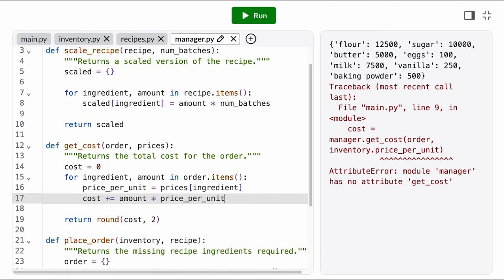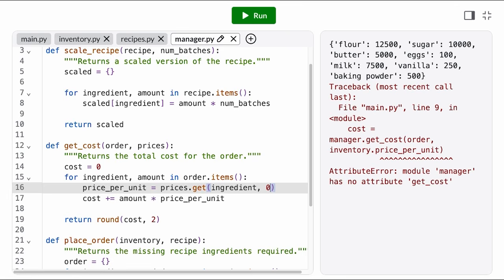But what if the ingredient isn't in the prices dictionary? Should we use the get method here too? In this case, it's not immediately clear, because what would the default value be? If we make it 0, then we're effectively saying that ingredient is free. The caller would have no idea that we secretly skipped an ingredient.